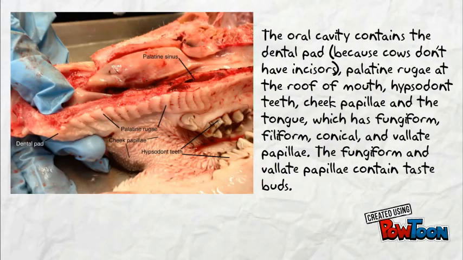The oral cavity contains the dental pad, palatal rugae, lophodont teeth, cheek papillae, and the tongue, which has fungiform, filiform, conical, and vallate papillae. The fungiform and vallate papillae contain taste buds.